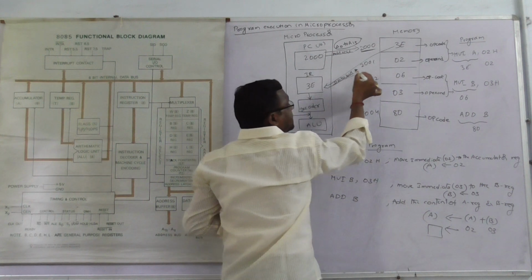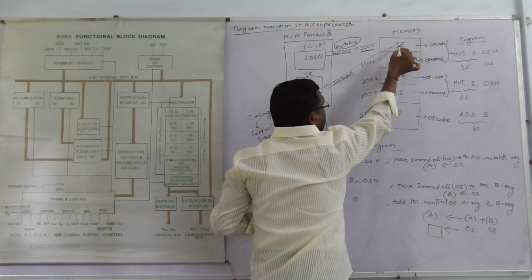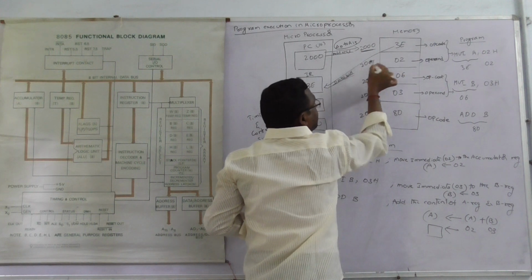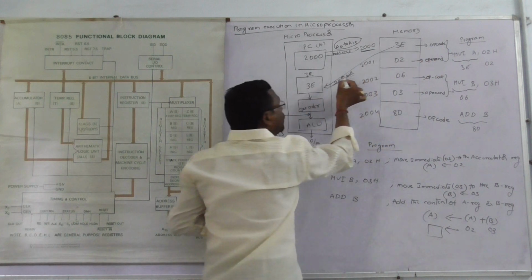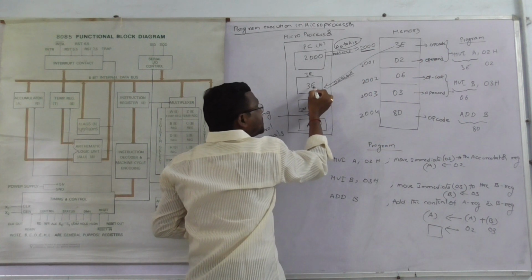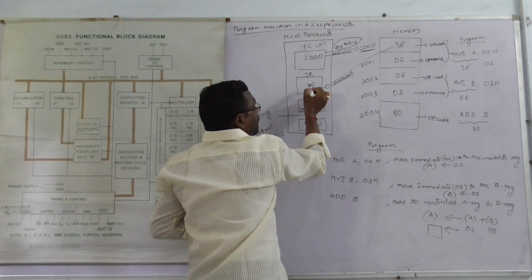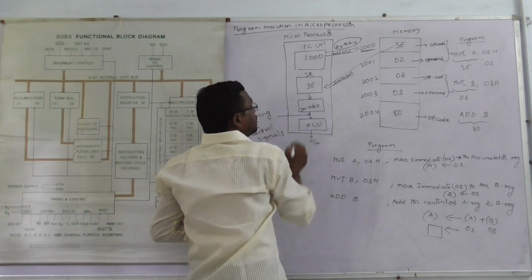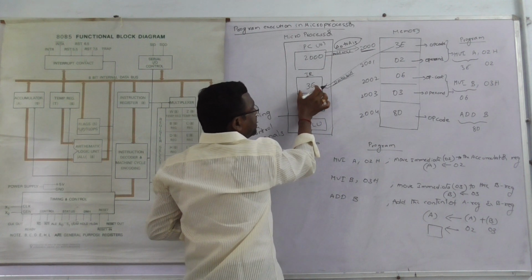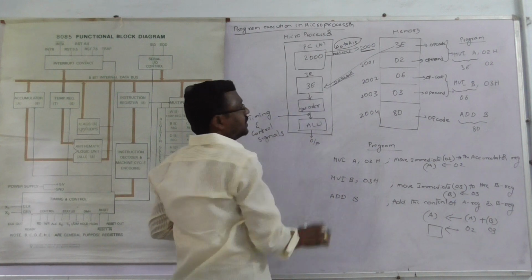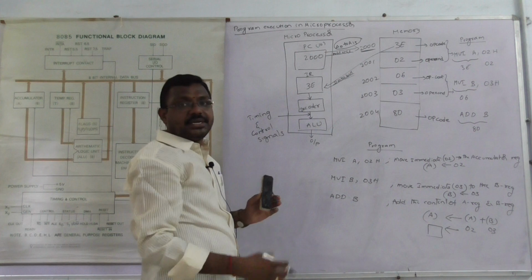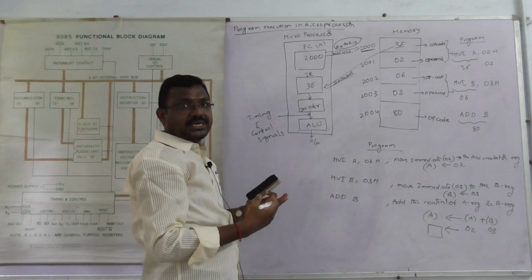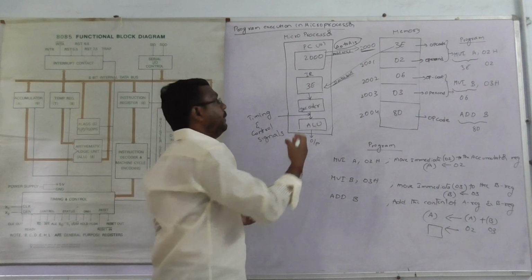Okay, and next the instruction register. When an instruction is fetched from the memory, the opcode in that instruction is stored in the instruction register. The information in the instruction register goes to the decoder. What is the purpose of the decoder? The instruction decoder decodes, or understands, the machine code.